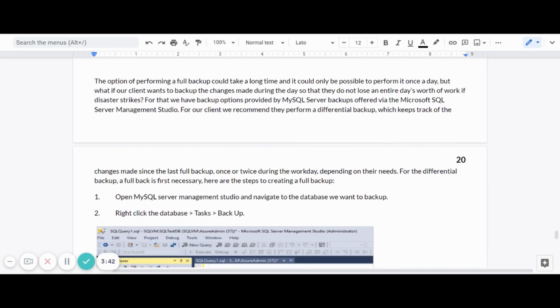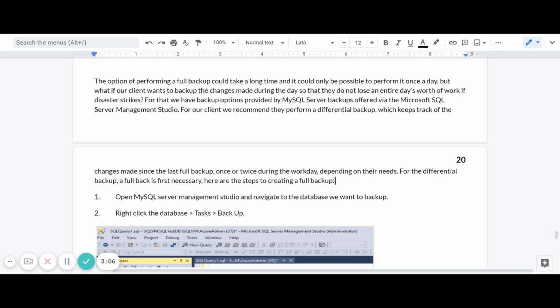However, this option only works in phpMyAdmin, and phpMyAdmin only provides a full backup option. So what if our client wants to back up the database more than once a day, and they don't want to create a full backup every time? For that, we recommend that they do their backup with MySQL Server. Microsoft SQL Server Management Studio offers a differential backup. A differential backup keeps track of the changes made since the last full backup. We recommend doing this once or twice during the day, depending on the needs.